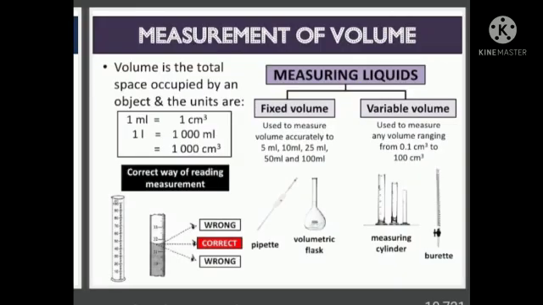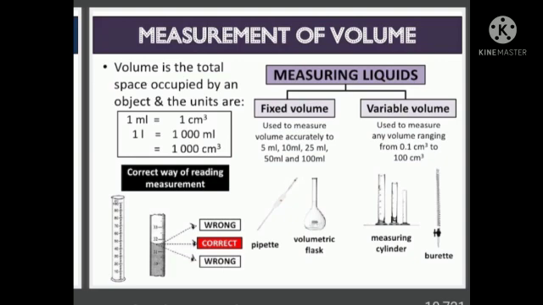Another physical quantity is volume. Volume is basically the total space occupied by an object and the units are milliliter, centimeter cube, liter. For measuring the volume of a liquid, we have two types. First one is fixed volume and the second one is variable volume.